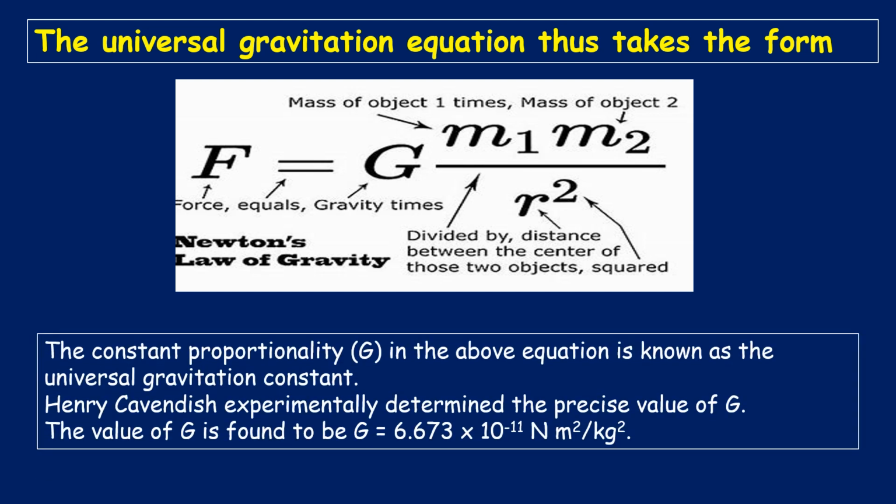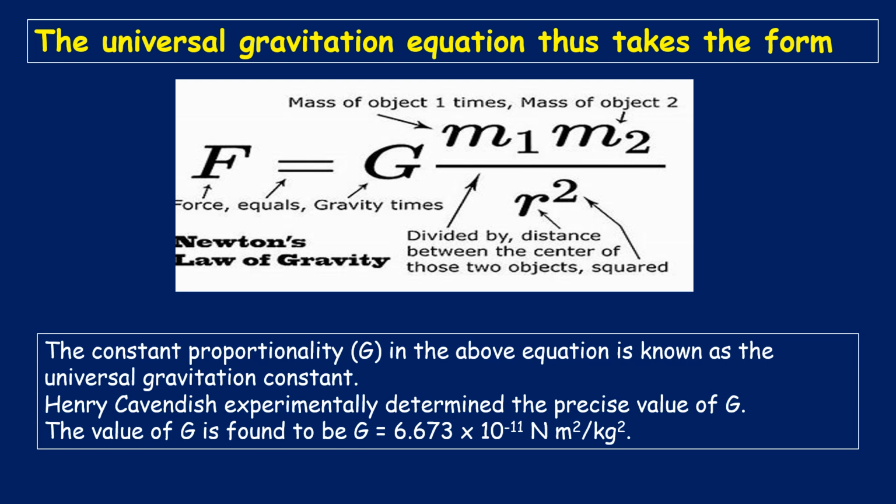The constant of proportionality G in the above equation is known as the universal gravitation constant. Henry Cavendish was a scientist who experimentally determined the precise value of capital G, the universal gravitation constant.